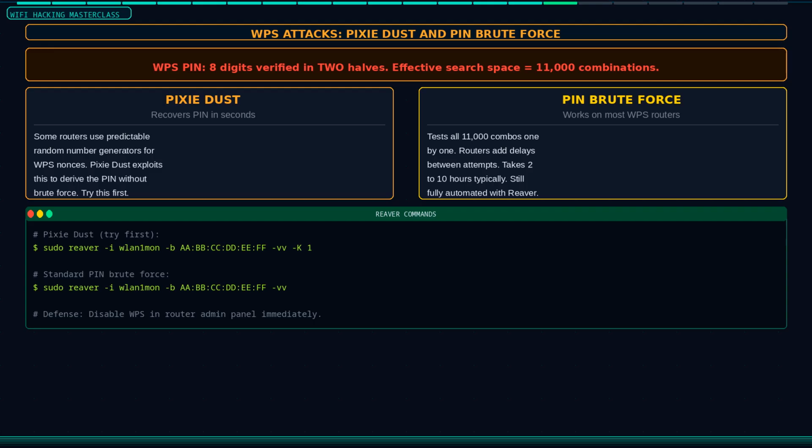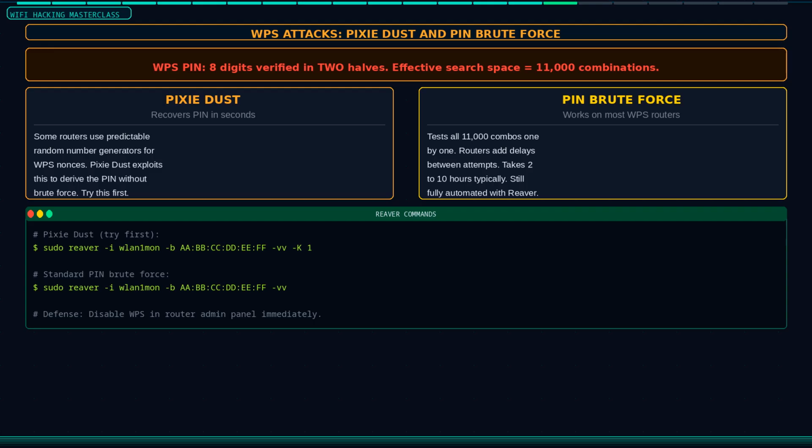The 8-digit PIN is not verified as a whole unit. The router validates the first 4 digits separately from the last 4 digits. This reduces the attack space from 100 million combinations to just 11,000, a reduction of 4 orders of magnitude. This brute force vulnerability was first published in 2011 and is still present in millions of routers today.